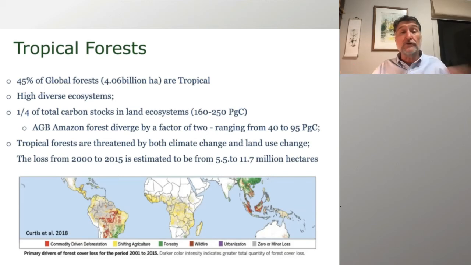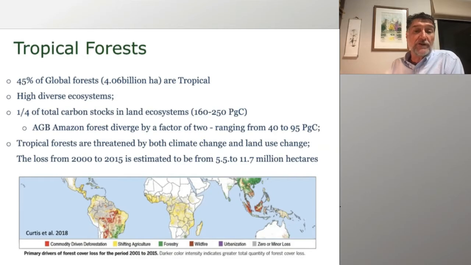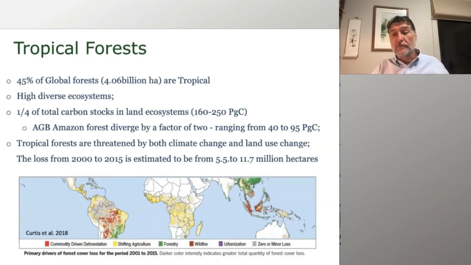But there's a huge uncertainty. To give an idea, Amazon forest aboveground biomass maps diverge by a factor of 2, basically. It ranges in the literature from 40 to almost 100 petagrams of carbon.